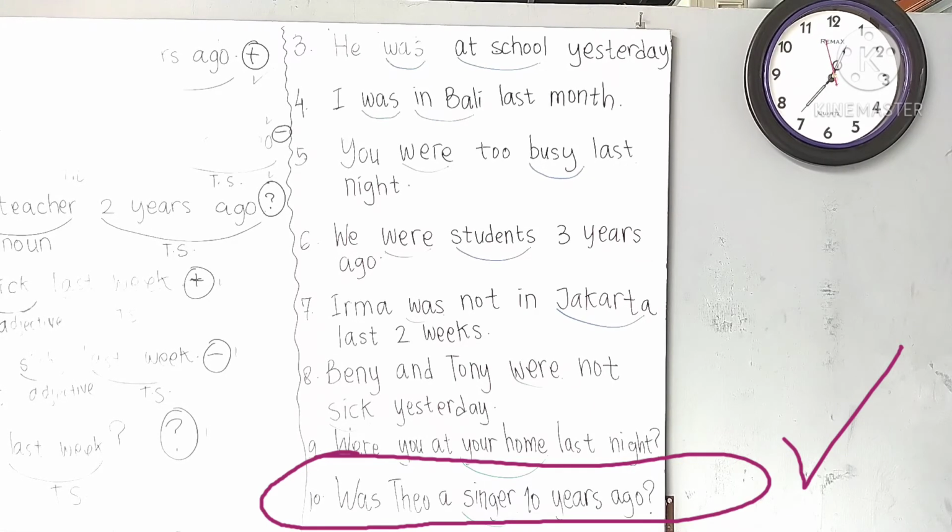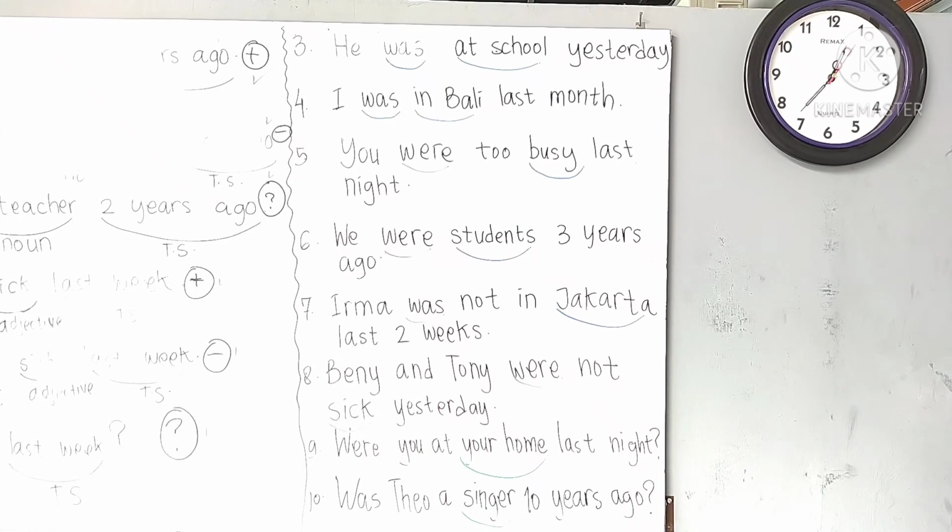And for interrogative, as you can see, was Theo a singer 10 years ago? So you guys have to put was at the beginning before the subject. Was Theo a singer 10 years ago? All right.